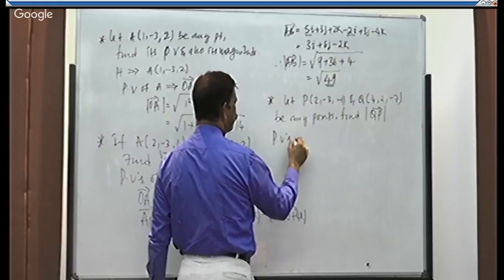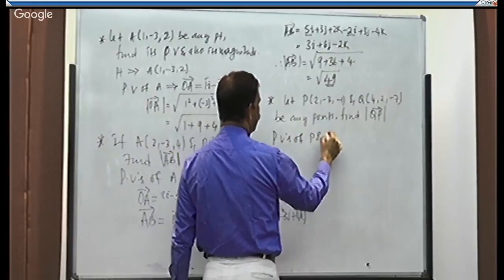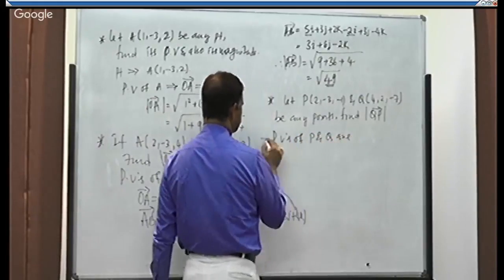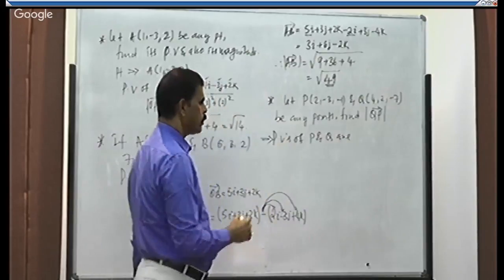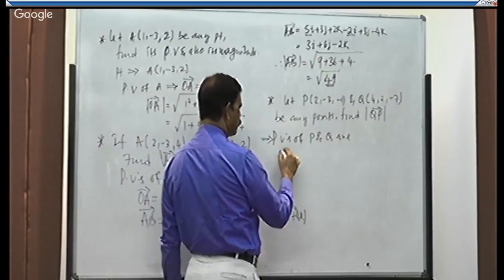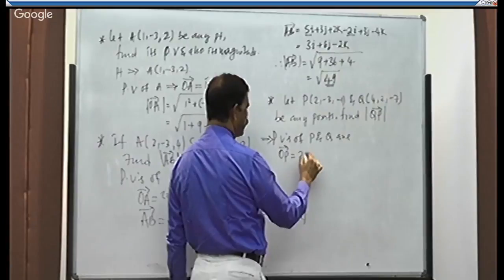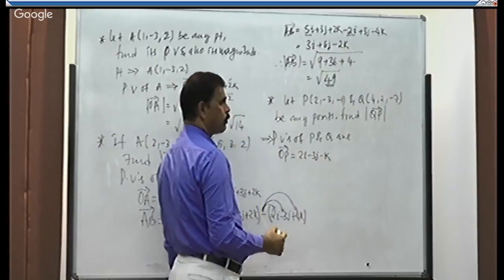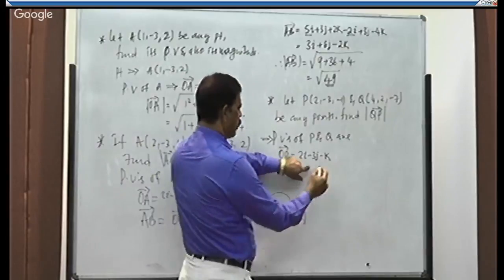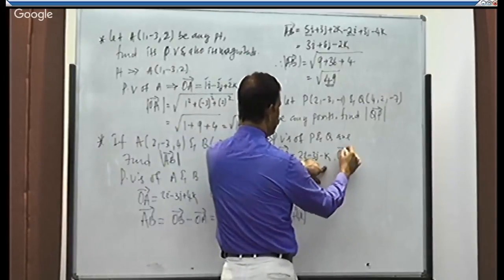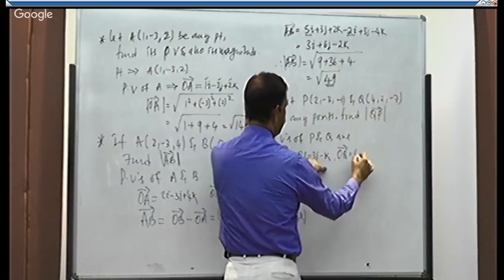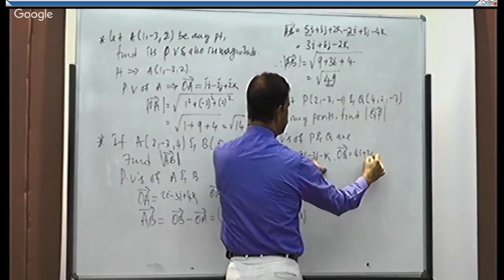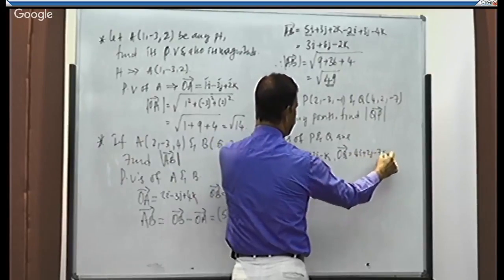The PVs of P and Q are, write the PVs of P and Q. OP is equal to what? 2I minus 3J minus K, just including I, J, K. Next, OQ. OQ is what? 4I plus 2J minus 7K.